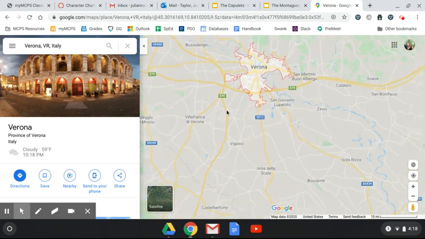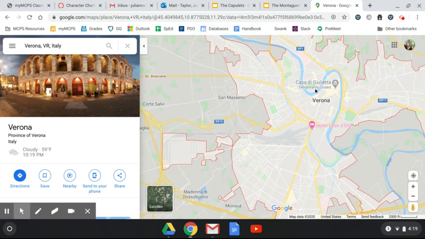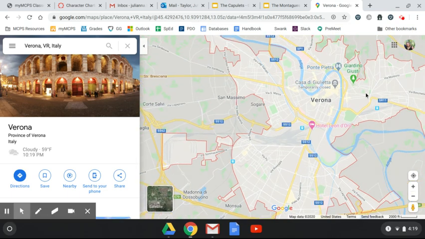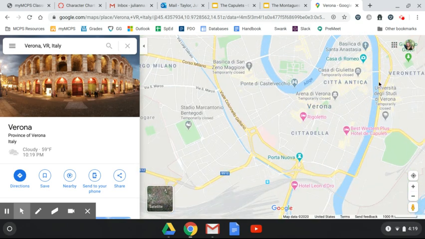And if you zoom in on Verona, Italy, you'll see that the city has a lot of markers in it for Casa di Giulietta, which is Juliet's house in Italian, as well as Casa di Romeo, which is Romeo's house, and other sites that have to do with the play. Now, William Shakespeare was not from Italy. However, he set Romeo and Juliet in the city of Verona. One of the coolest things about Shakespeare's plays is that their settings are not that rigid, which means that if somebody wants to rewrite or recreate the play, they can set it almost anywhere and the story will still stay the same.